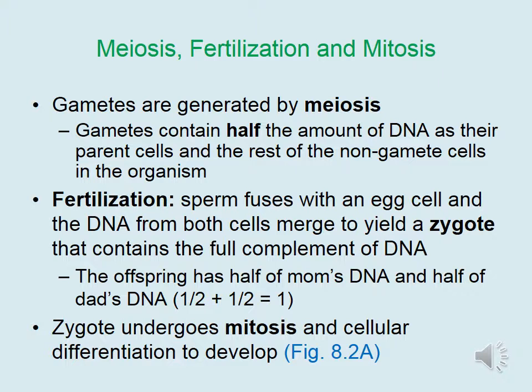Imagine if the gametes contain the full amount of DNA. If gametes contain the full amount of DNA, this means a zygote would receive twice the number of chromosomes that it needs. Once a zygote is generated, it undergoes mitosis and cellular differentiation to develop into a baby.